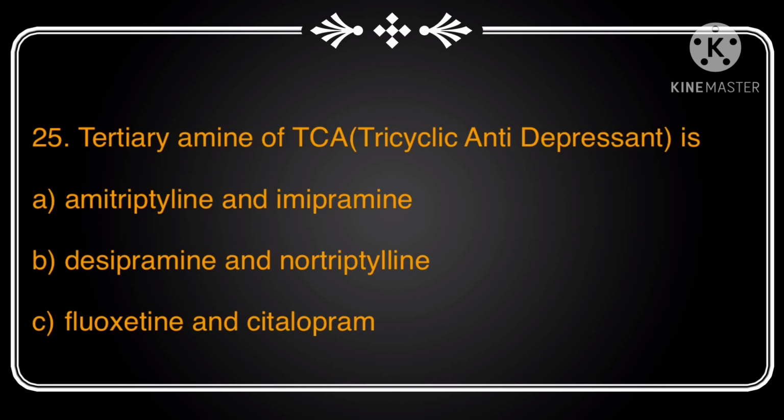Examples of tricyclic antidepressants are amitriptyline, imipramine, clomipramine, trimipramine and doxepin, etc. Mainly it is used in the treatment of depression, obsessive compulsive disorder, anxiety, pain syndrome, etc. It works by blocking the reuptake of serotonin and norepinephrine in the presynaptic terminal, which leads to increased concentration of these neurotransmitters in the synaptic cleft. Hence, the answer to this question is option A, amitriptyline and imipramine.